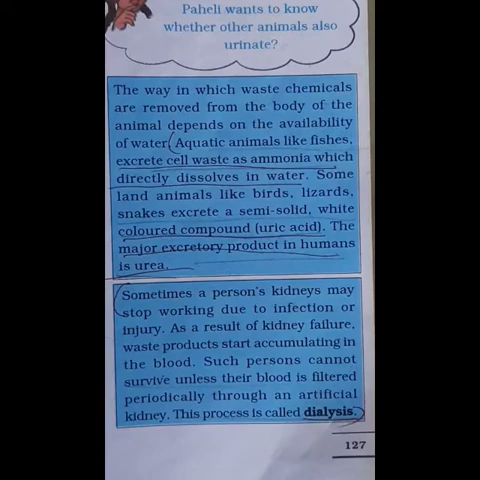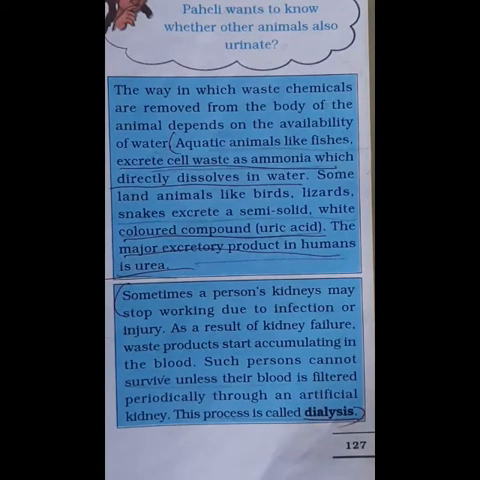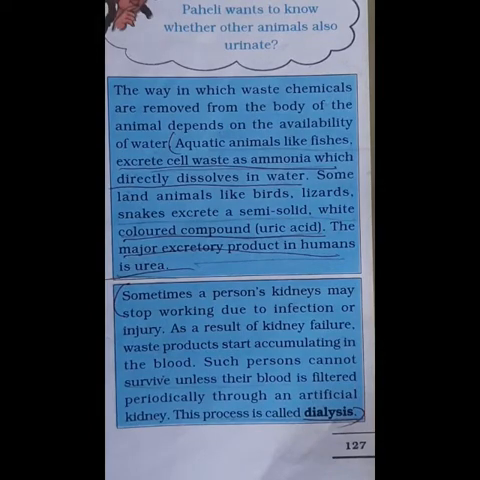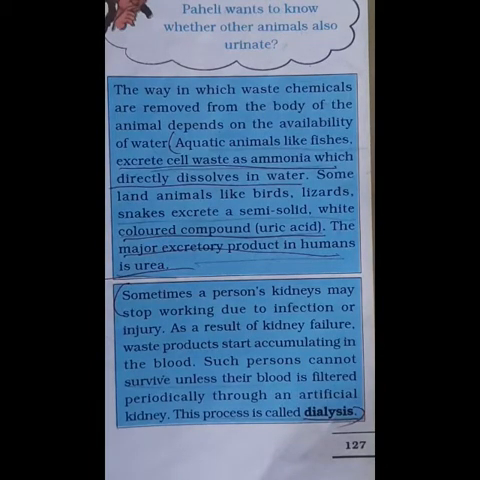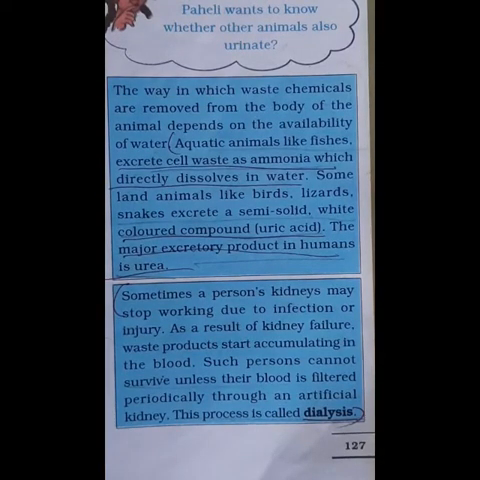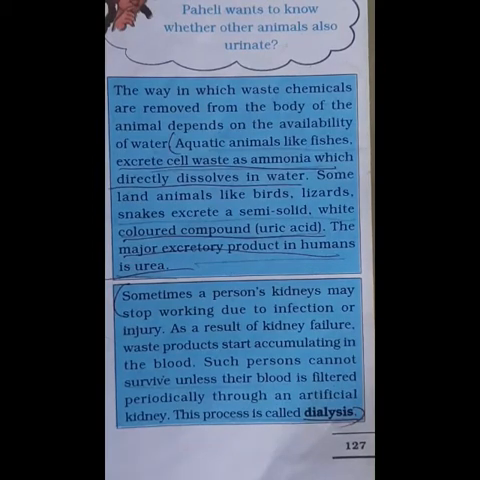It is done by an artificial kidney, and the process is called dialysis. So when there is kidney failure, the person has to go through an artificial kidney and undergo the process of dialysis in order to purify his blood. In order to remove the waste materials accumulated in the blood, he has to go for dialysis. There, artificially, the waste materials will be removed.